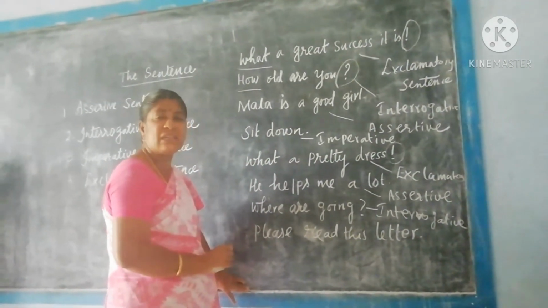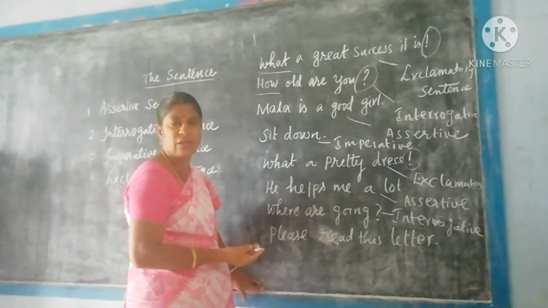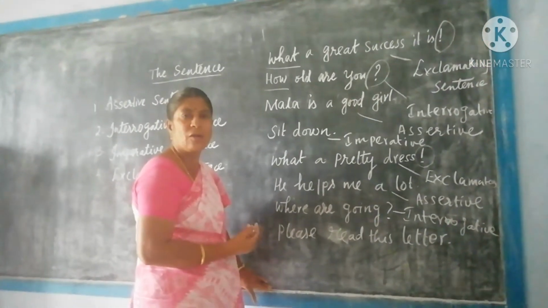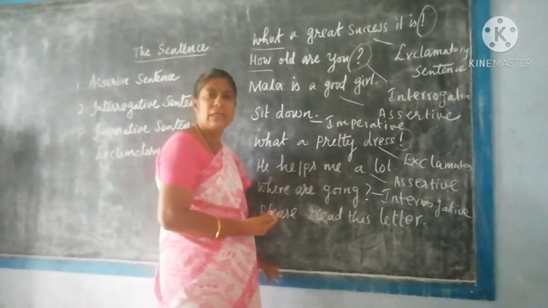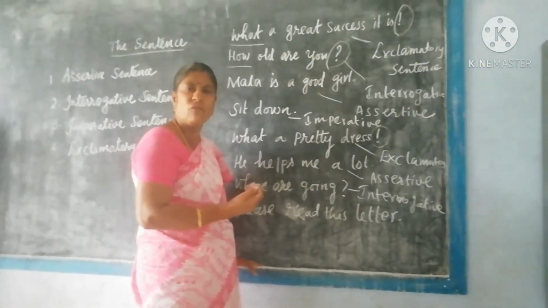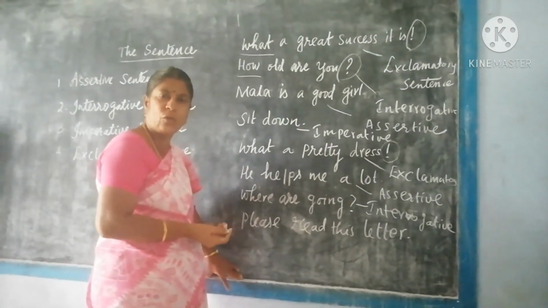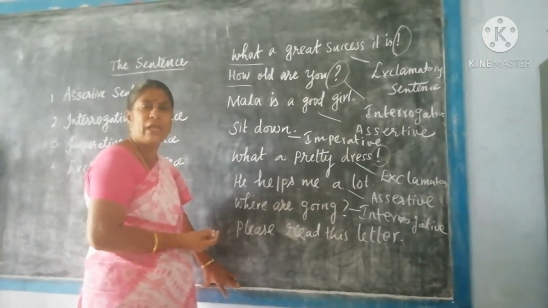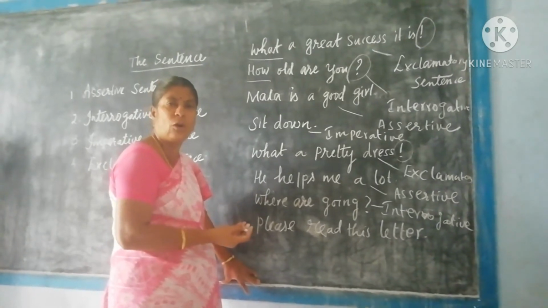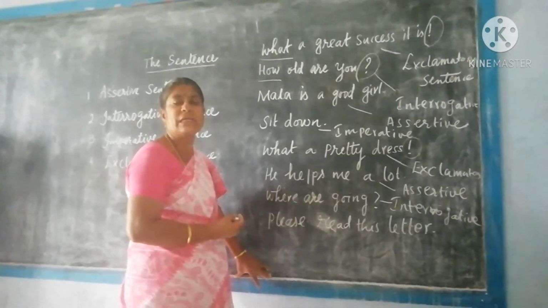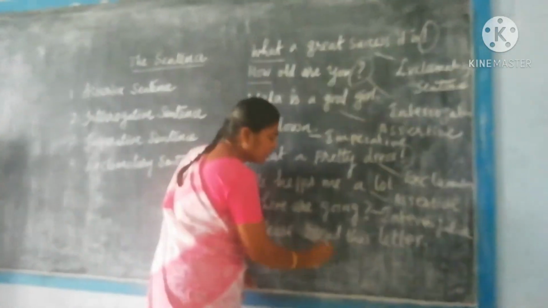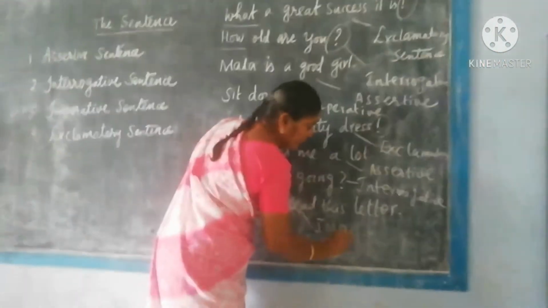Next. Please read this letter. So it is a request. When you place an order or request, it is called an imperative sentence. Please read this letter. You are asking someone, putting a request on them. What do they have to do? They have to read the letter. You are not giving an order, just saying, please read this letter. So it is an imperative sentence.